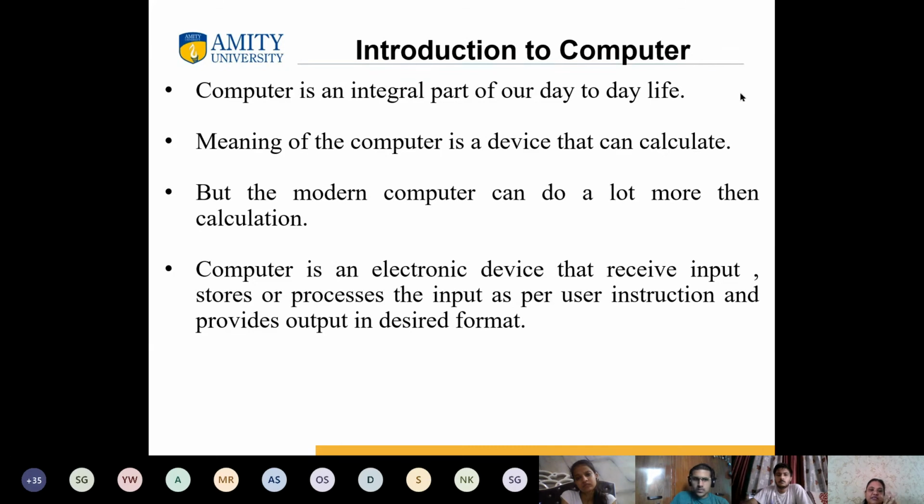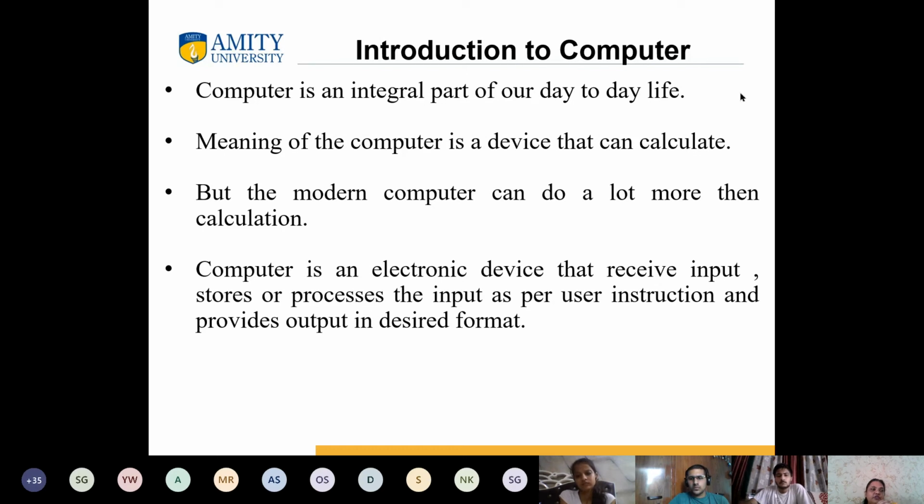If we discuss the major functionality of this computer, it is taking data as an input. Why am I saying data? Because this is basically the raw form of your input. This raw form of input can be an image, it can be certain kinds of text, it can be something that you are typing, it can be something which we are feeding. So that is basically treated as an input.